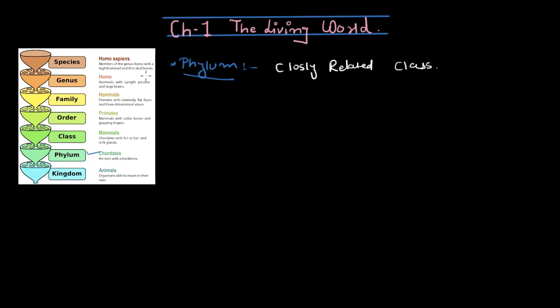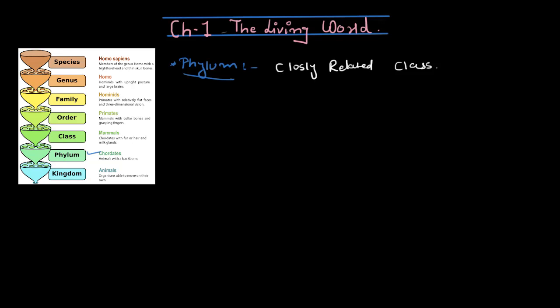For example, if we talk about chordates, what is this? This is Homo sapiens, us, the self-obsessed people. So we have talked about this Homo sapiens is us, this is our genus, this was our family, this is the primates, which was our order, and this is what we call mammals. We have talked about this, right?